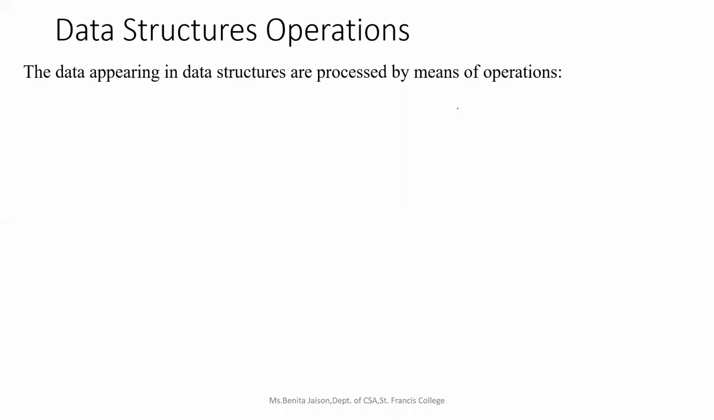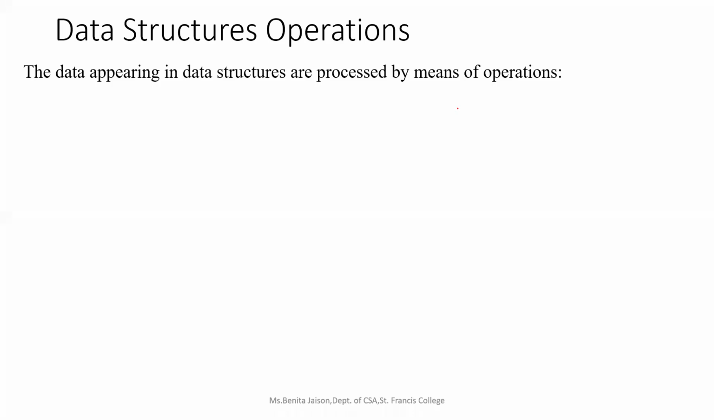If we want to store it linearly, we will be using linear data structure. If we want to store it non-linearly, we will be using trees and graph. That is clear. But after storing, we have to do some operations on it, right? Then only there is some purpose of storing the data. So what are the operations which are possible on this data structure? The data appearing in the data structure are processed by means of operations. Got it? The data which we are storing in the data structure are processed by means of some operations.